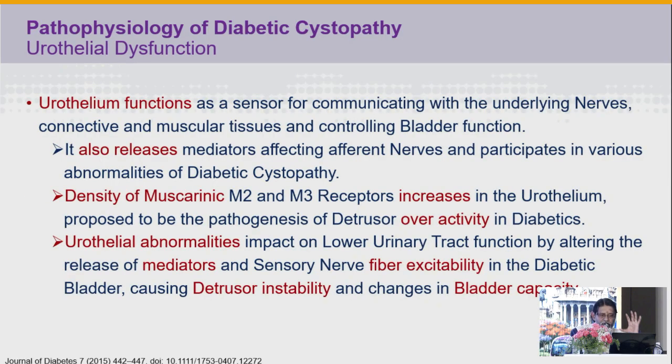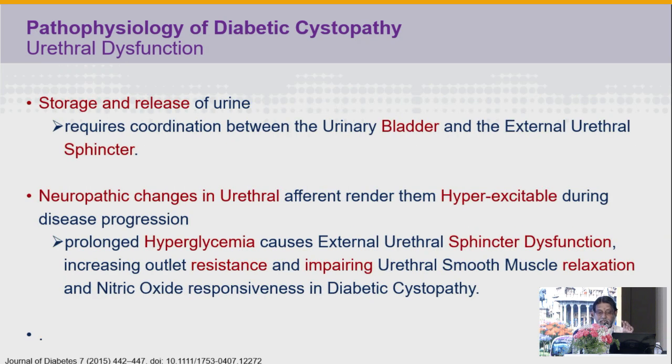So the urothelium releases mediators, there is increased upregulation as well as activity of the muscarinic receptors, and these urothelial abnormalities impact the lower urinary tract function by altering the release of mediators as well as the sensory nerve fibers.